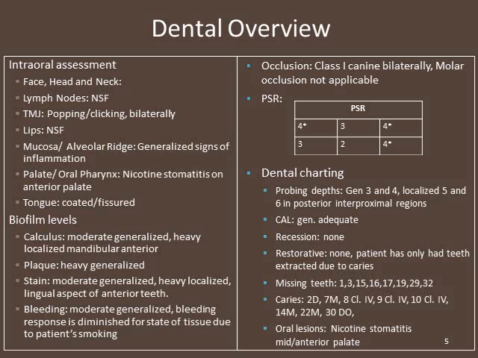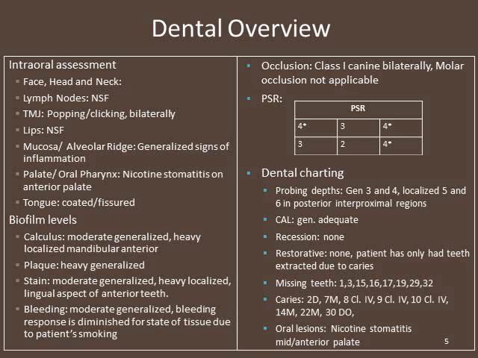Calculus is moderate generalized with heavy localized in the mandibular anterior. Her plaque is heavy and generalized. There is moderate generalized stain with heavy localized on the lingual aspect of anterior teeth, most likely due to the patient smoking. Bleeding is moderate generalized. I believe the bleeding response is diminished for the state of the tissue due to the patient smoking. With the amount of plaque and calculus, I would expect it to be heavy generalized. Her occlusion is class 1 canine bilaterally, and the molar occlusion is not applicable due to missing first molars.